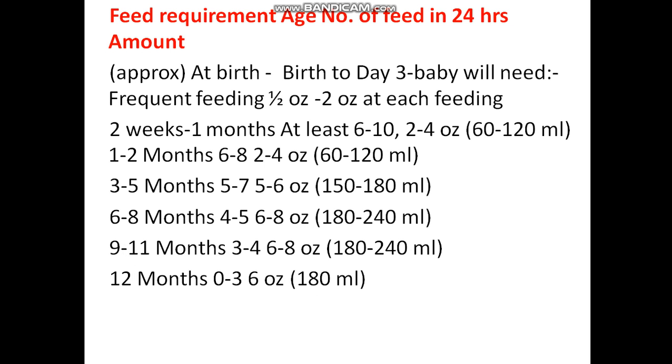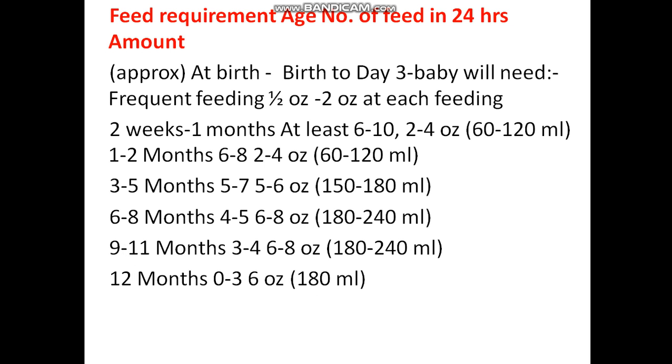Then feed requirement, age and number of feeds in 24 hours. From birth to day 3, the baby will need frequent feeding, half an ounce to 2 ounce at each feeding.